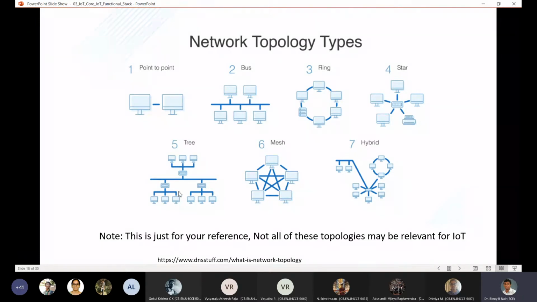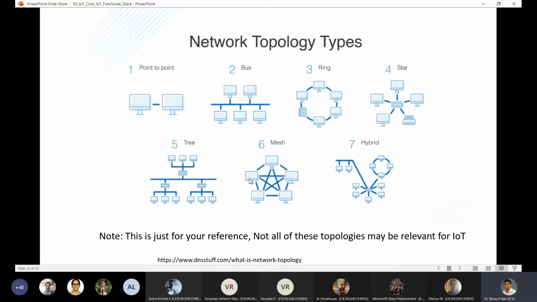Number 5 that you see. Mesh network, which is given in number 6, is common for IoT systems where you have multiple devices which are talking to each other and where redundancy is very important. So this is a network which is relevant when you have systems which are working in environments which can be dangerous for the system. So there is a possibility that one or two of these nodes may get knocked off because of some reason. Right? For example, if it is in the field or if it is kept somewhere where there is a risk of maybe say landslide, or where there is a risk of some animals attacking the nodes and taking them away, and those kinds of things.